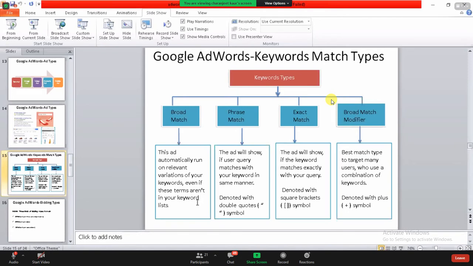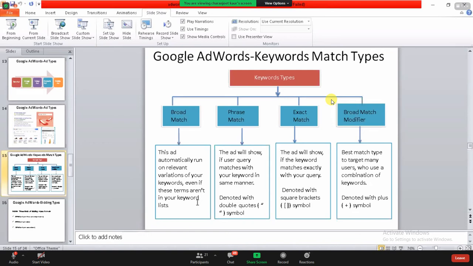So if you go for the broad match, it says that if in your paragraph, your website or your blog post, you haven't mentioned some of the keywords that people are looking for, like if somebody searches for digital marketing, and you have created a blog post or are running your website regarding digital marketing but have not mentioned the keyword digital marketing in that particular section, it can still show your website in the search results by way of broad match, if you select that.